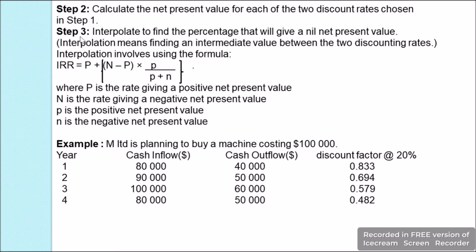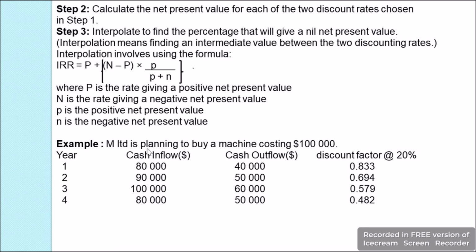Then in step 3, we find the percentage at which the net present value is 0 by using the formula IRR equals capital P plus capital N minus capital P times small p divided by small p plus small n, where capital P is the rate which gives us the positive net present value, capital N is the rate at which we get the negative net present value, small p is the positive net present value, and small n is the negative net present value.